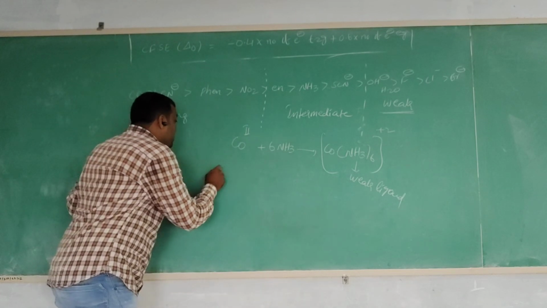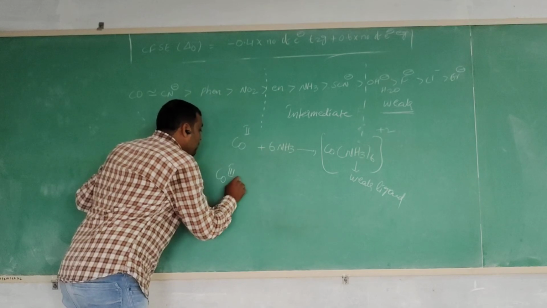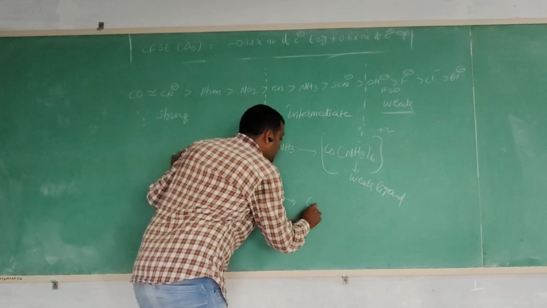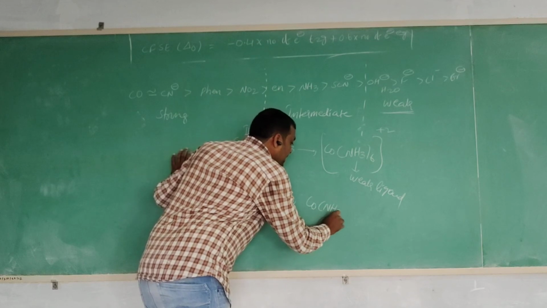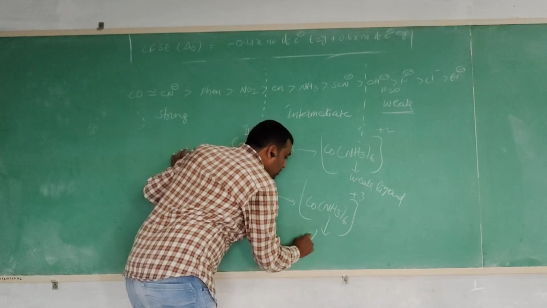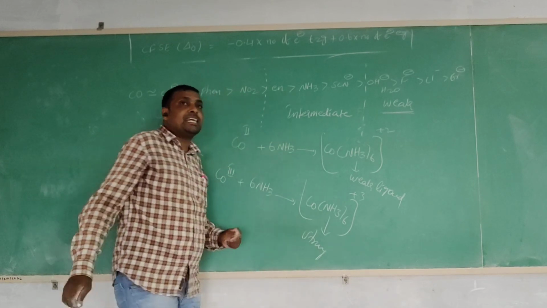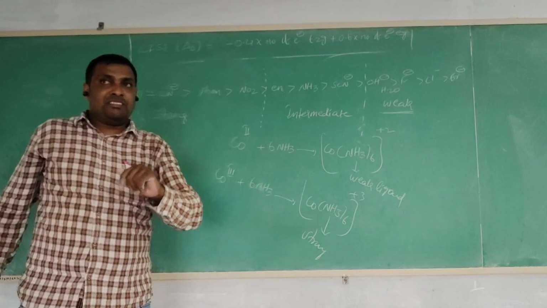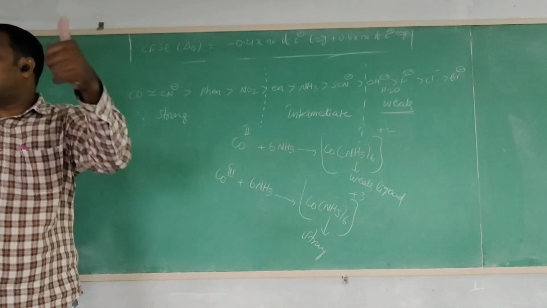The same ammonia ligands combined with cobalt +3 ion give rise to the hexaammine cobalt(III) complex, and your ammonia ligand acts as a strong field ligand. Same ligand with cobalt metal atom at different oxidation states.